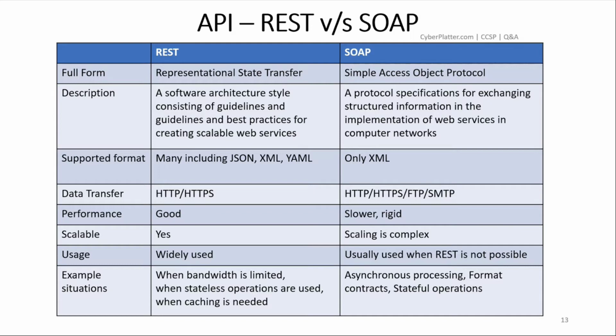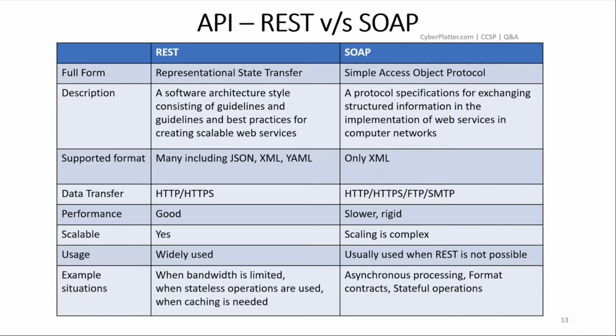SOAP is a protocol that was designed to ensure that programs built in different languages or platforms could communicate with each other in a structured manner. SOAP encapsulates data in a SOAP envelope and then uses HTTP or other protocols like FTP or SMTP to transmit the encapsulated data. A major limitation of SOAP is that it only allows usage of XML formatted data.